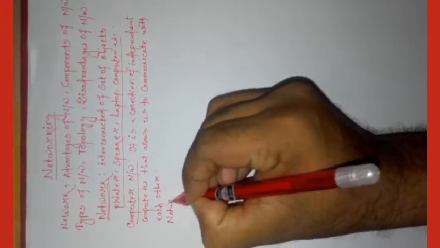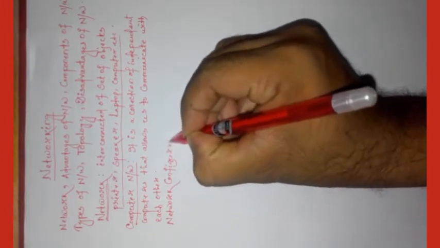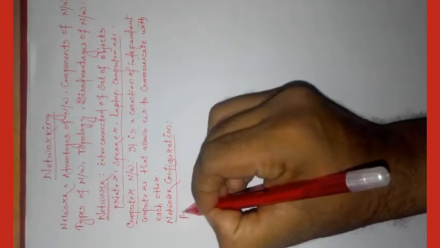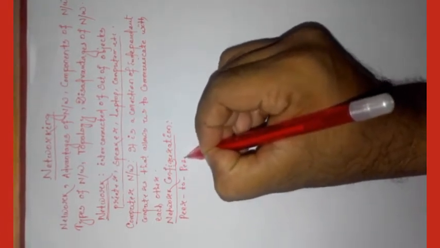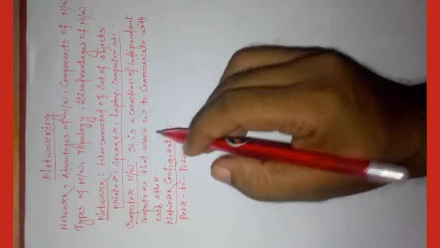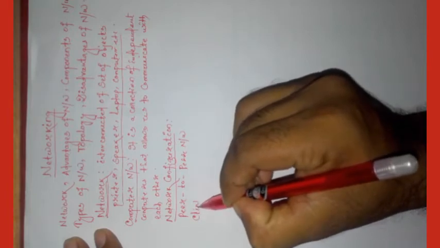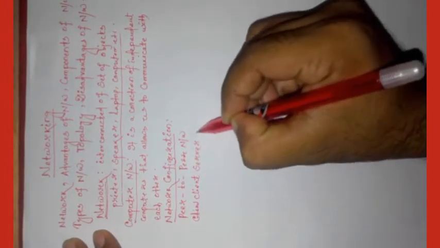Next, network configuration. Actually there are two types of network configuration available. First one is your peer to peer network and another is client server network.